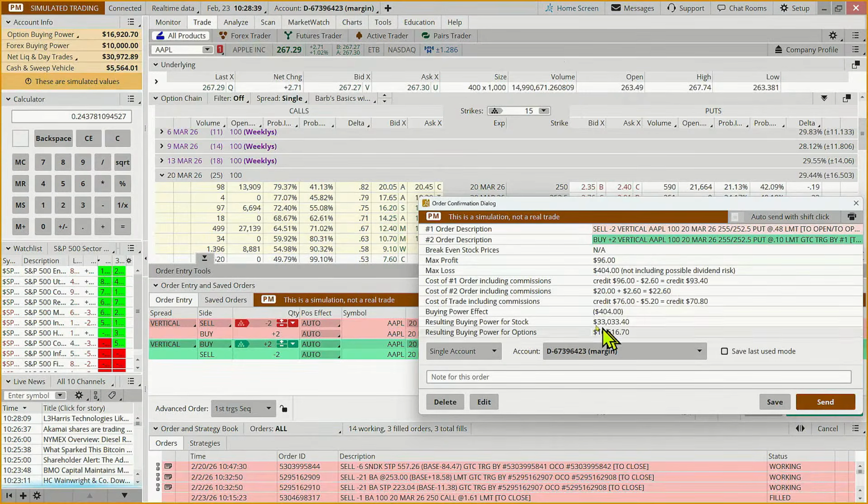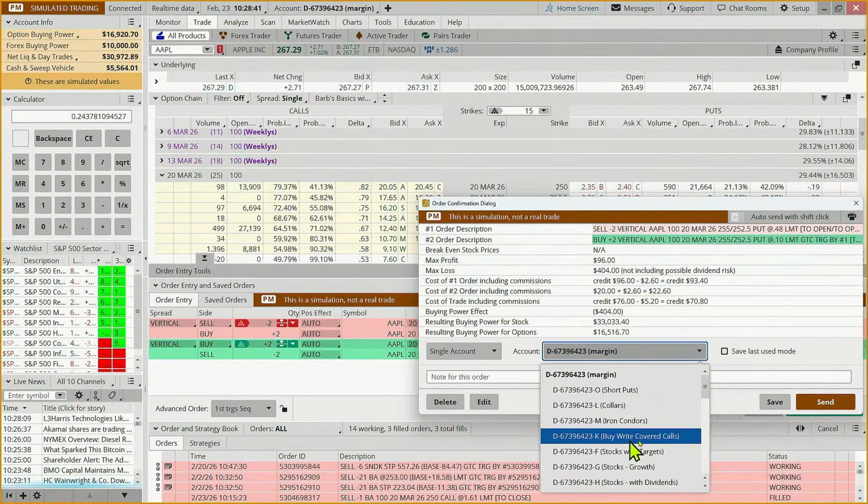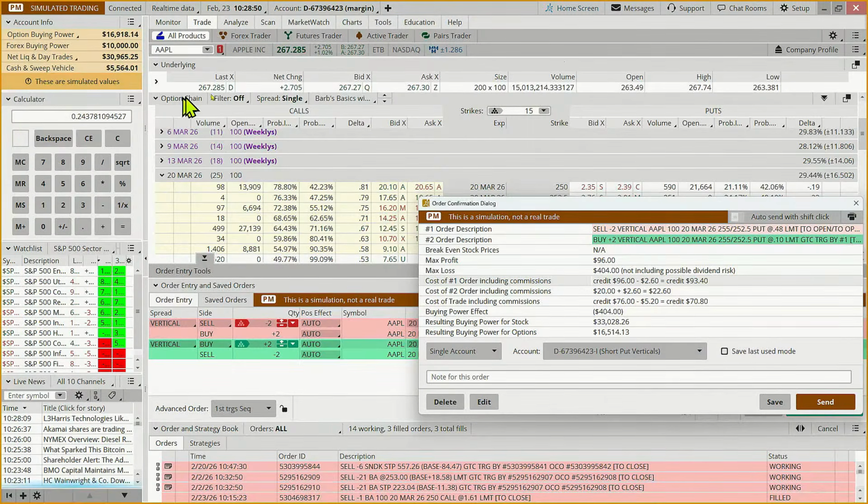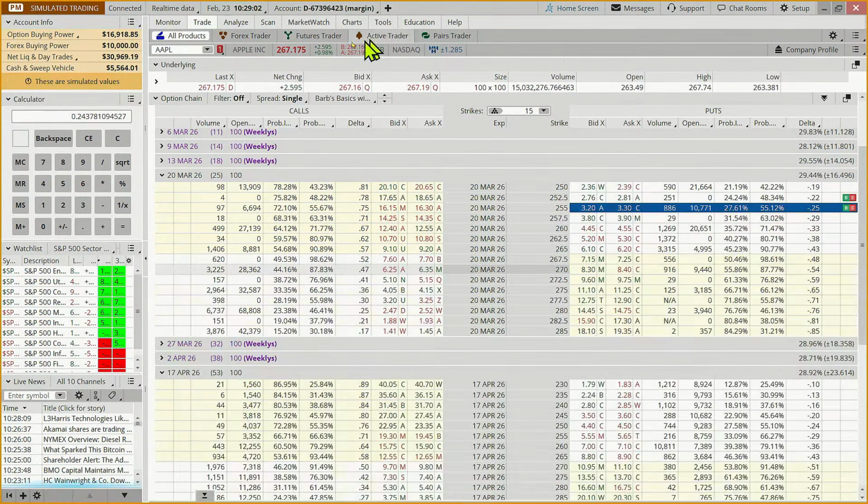Okay. And some might say, well, I want a bigger return than that, because that's a lot of wiggle room. This is trading at 267. So we have $12 worth of wiggle room. And so we could look at maybe the 260. So I'm going to go ahead and put this in.